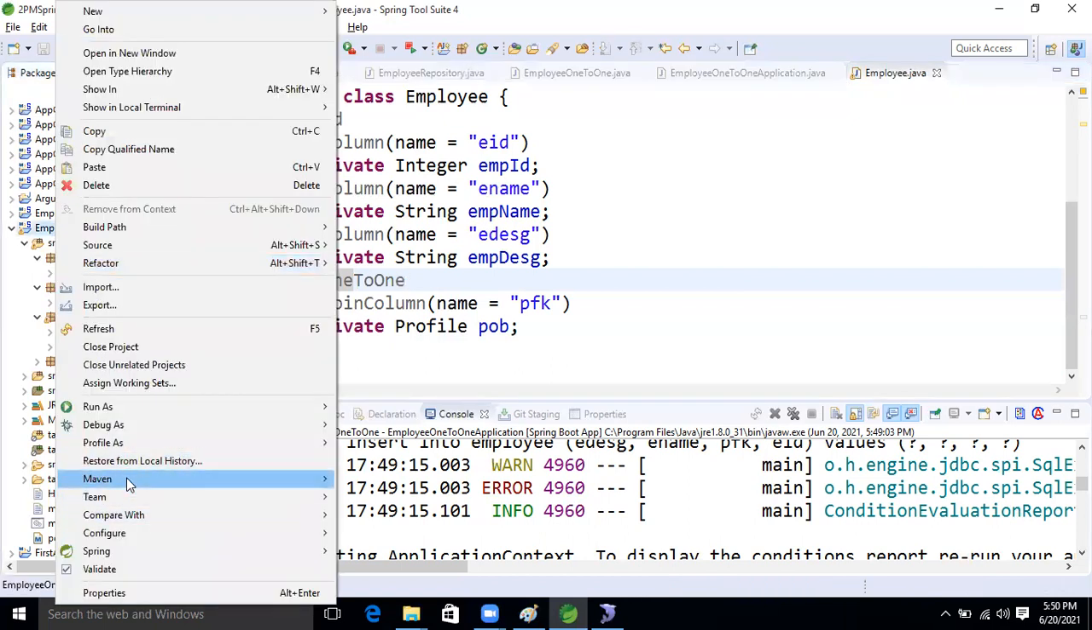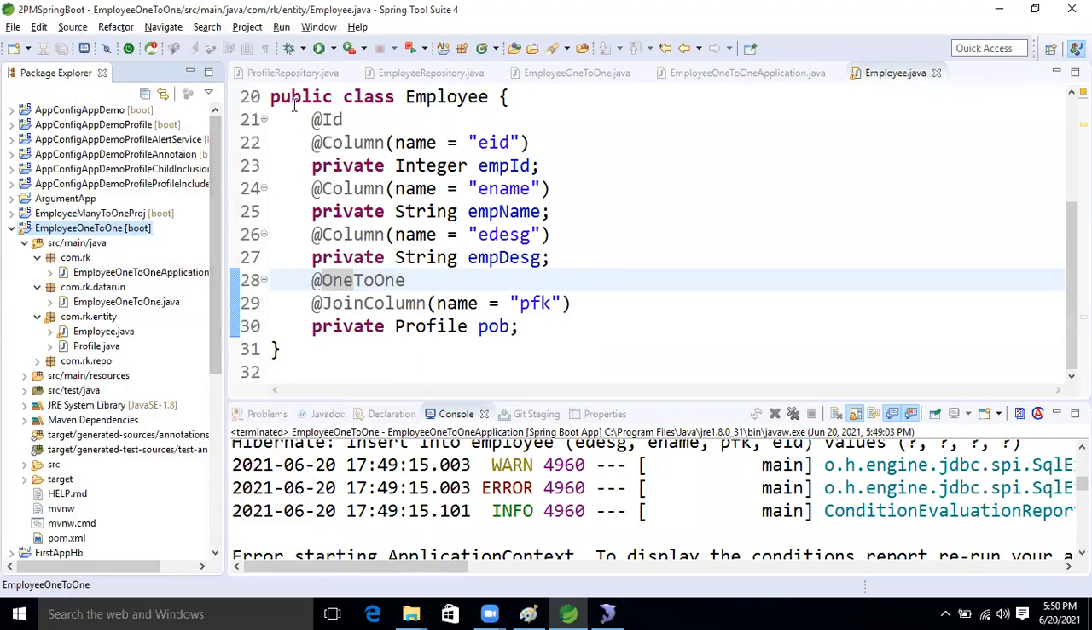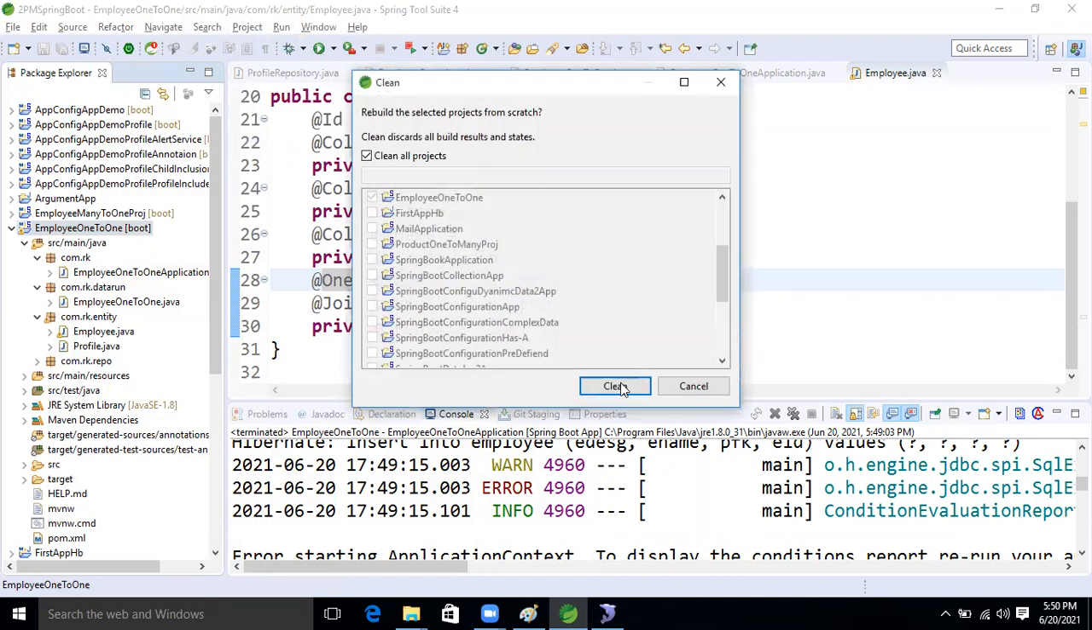Wait. Refresh the application. Clean the project.